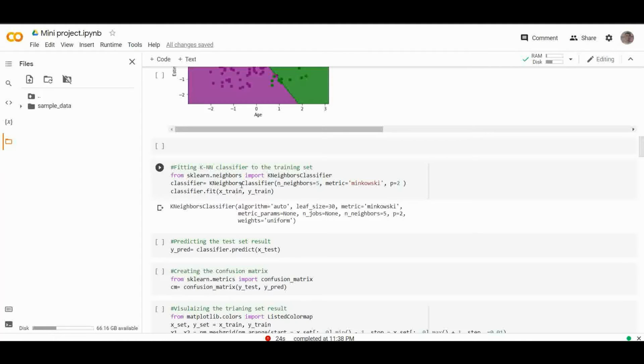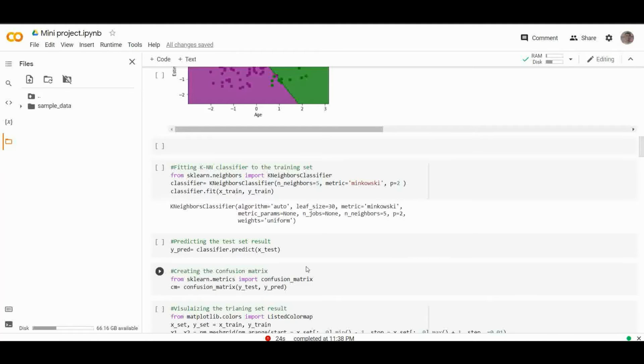That defines the required neighbors of the algorithm. Usually it takes 5. The metric is equal to Minkowski. This is the default parameter. It decides the distance between the points. p equal to 2 is equivalent to the standard Euclidean metric, and then we will fit the classifier to the training data. After that, we will predict the test result.